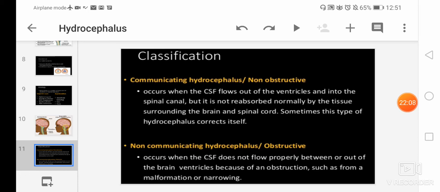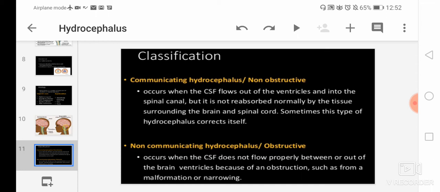Now we will see the classification of hydrocephalus. It is classified into two types: communicating hydrocephalus, which is non-obstructive, and second is non-communicating hydrocephalus, which is obstructive. Firstly, communicating hydrocephalus. It occurs when the CSF flows out of the ventricles and into the spinal canal, but it is not reabsorbed normally by the tissue surrounding the brain and the spinal cord.